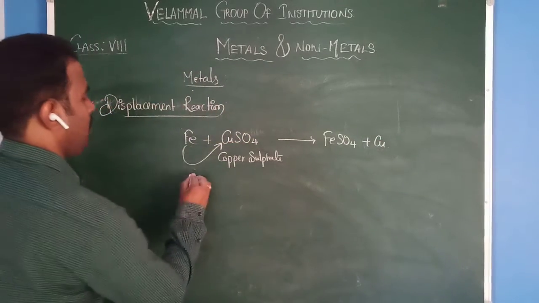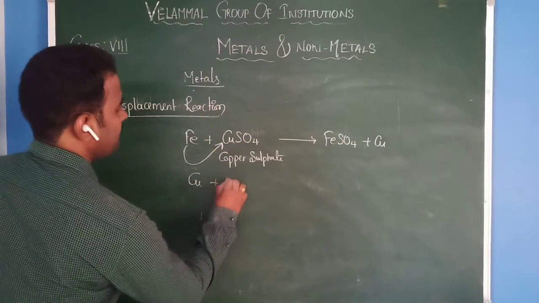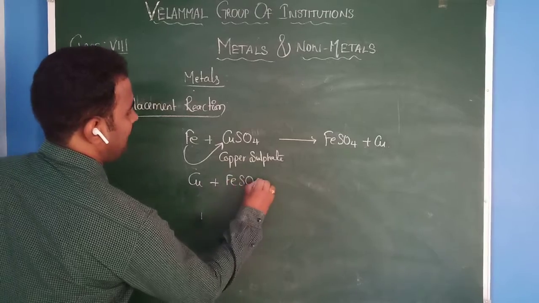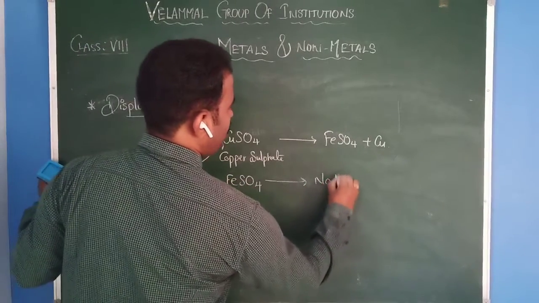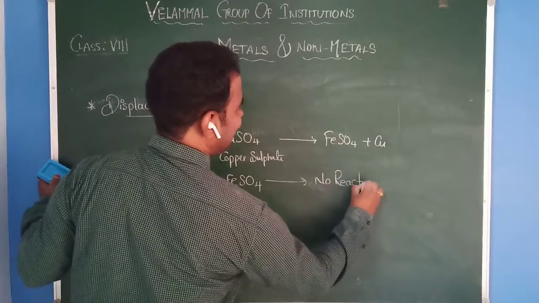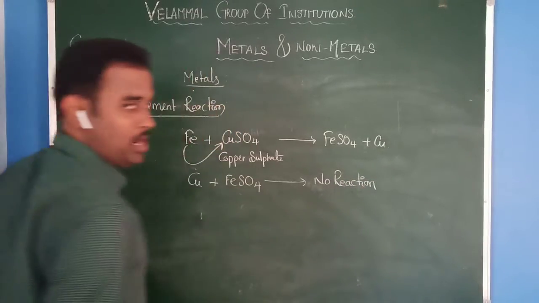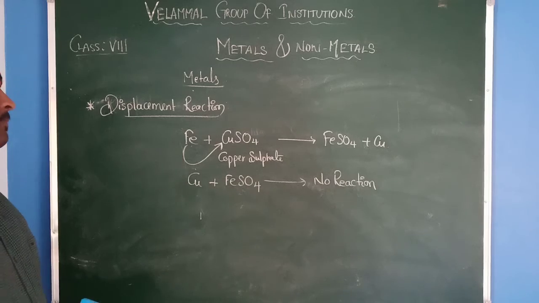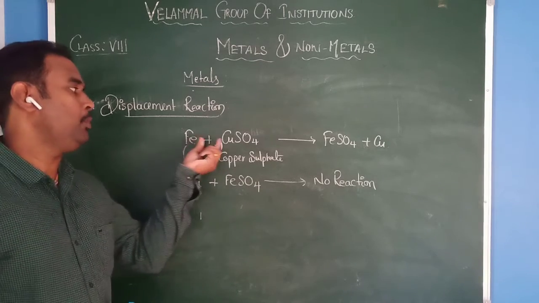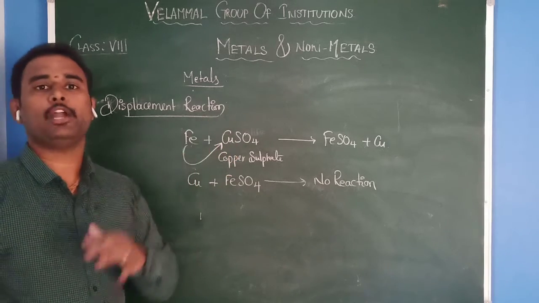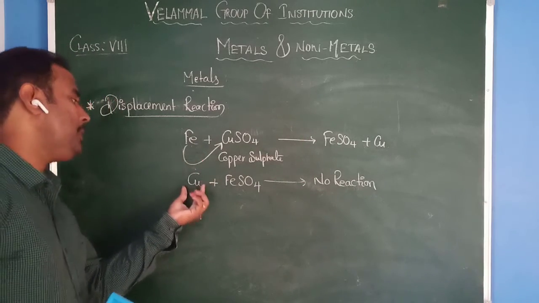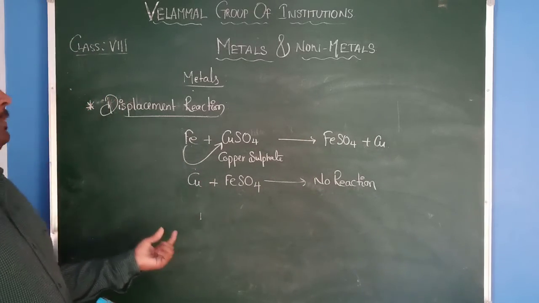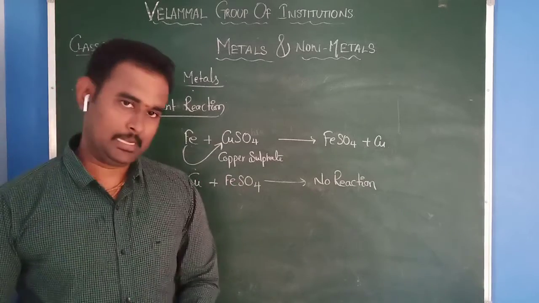But in the opposite case, like copper plus iron sulfate, no reaction takes place, because a highly reactive metal can displace a less reactive metal from its respective salt, but a less reactive metal cannot displace a highly reactive metal.